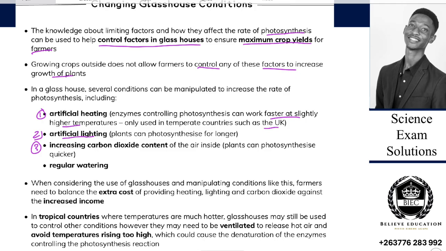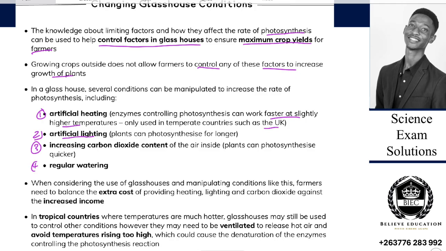And so as you can see, we did an experiment whereby we were testing whether carbon dioxide is necessary. We placed sodium hydroxide such that it absorbs what? Carbon dioxide, inside the plastic. In a greenhouse, which is like a plastic-covered house, we can put certain chemicals that can then release carbon dioxide into the air around that place. So as we do that, we increase the carbon dioxide concentration.